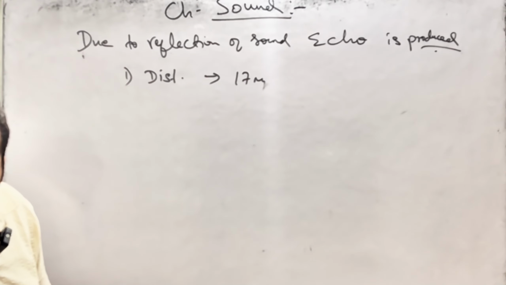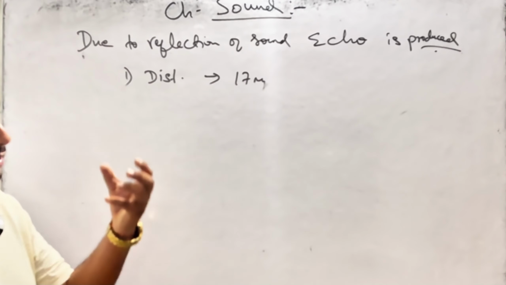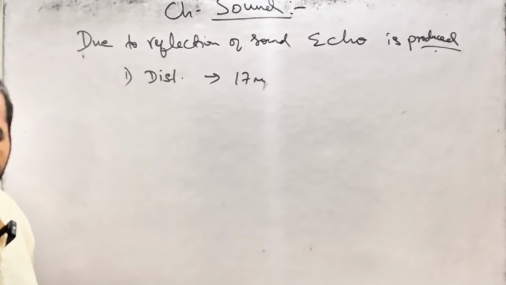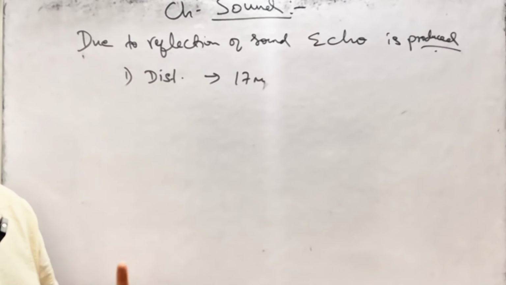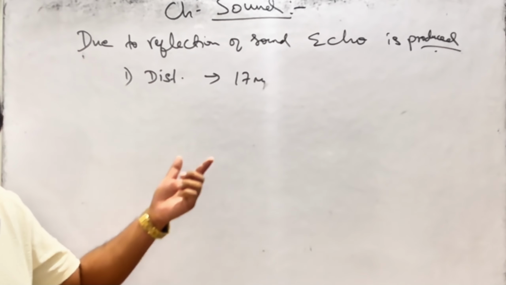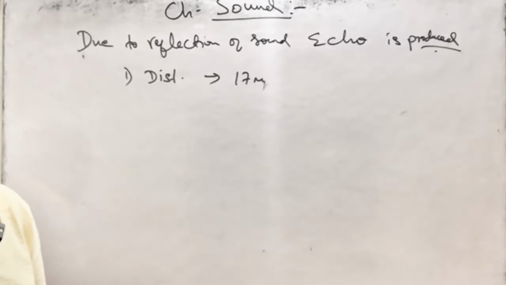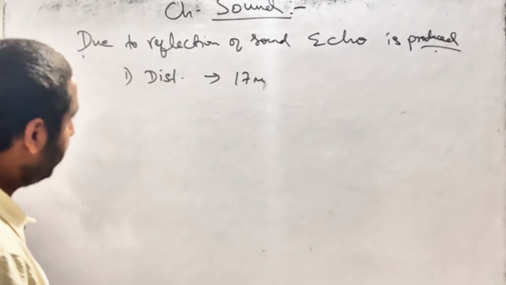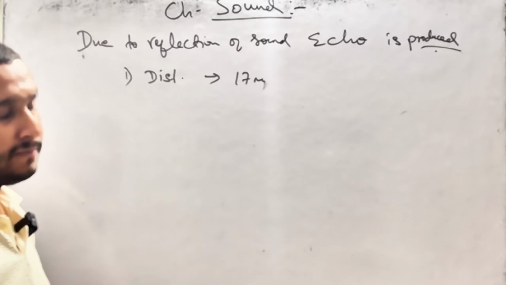This is the first condition of the echo. So between the source of sound and the reflector of the sound, that minimum distance should be 17 meters.